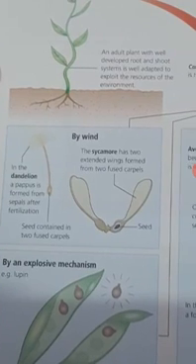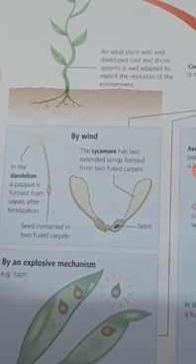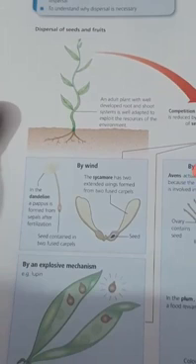Also, another example given over here is the sycamore, and it has two extended wing-like structures, and these wings help the seeds to disperse from one place to another, because they help the seeds to fly in the air. So this is how the seeds are dispersed away, and wherever these seeds fall, they will grow when they get favorable conditions, for example enough water, enough sunlight and fertile soil.